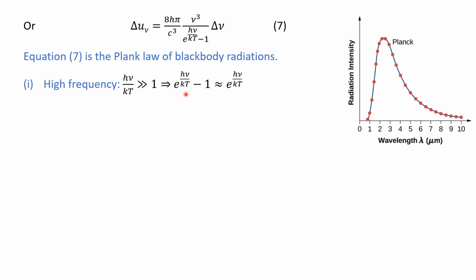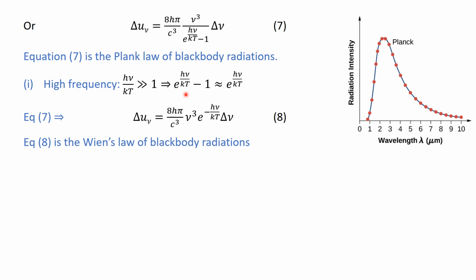Now if you put this in equation number 7, you have this relation given by equation number 8, and this is the Wien's law of blackbody radiation. So you see here that the Planck law reduces to Wien's law at the limit of higher frequencies.